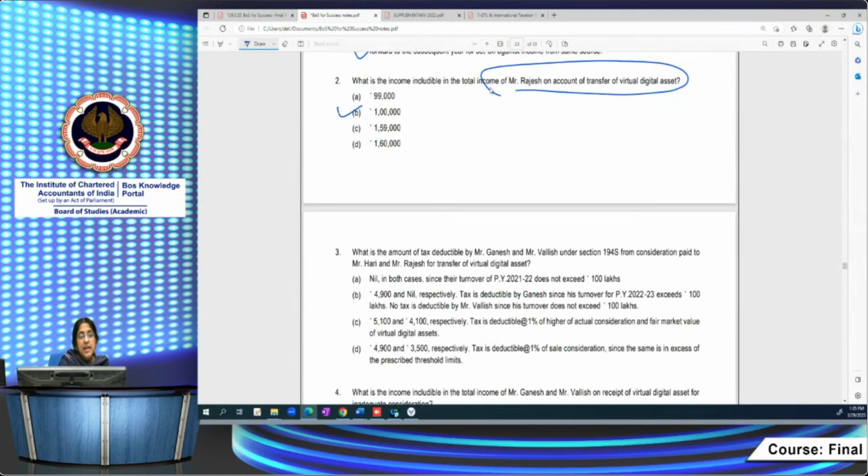If you deduct the expense of transfer, you will get 1,99,000. If you take the FMV into consideration, you will get the other wrong answers. So you have to take the actual sale consideration, deduct the cost of acquisition, and do not consider expenses on transfer.